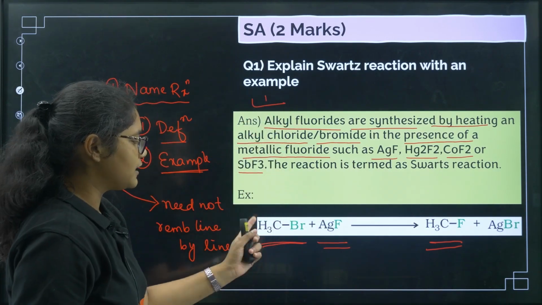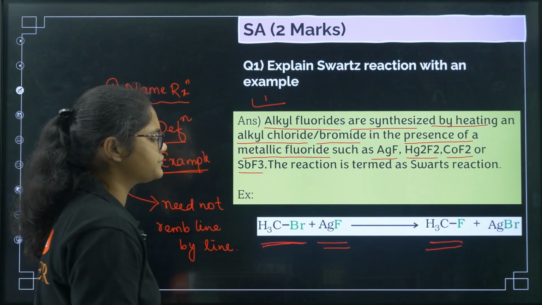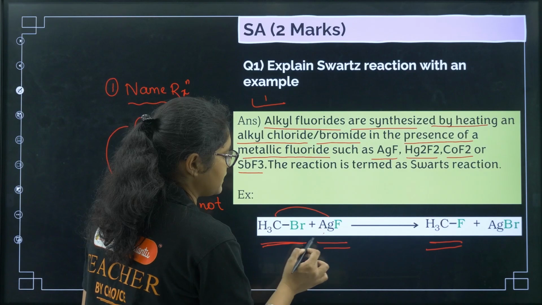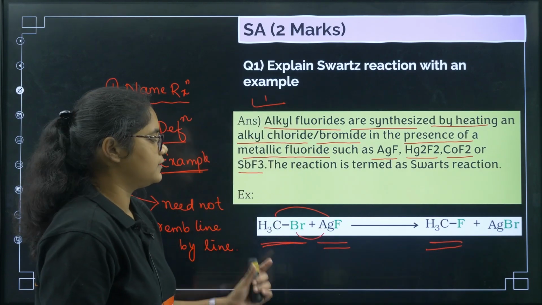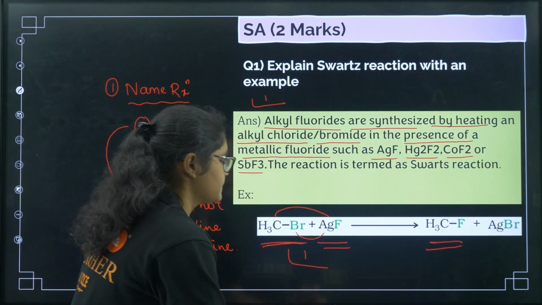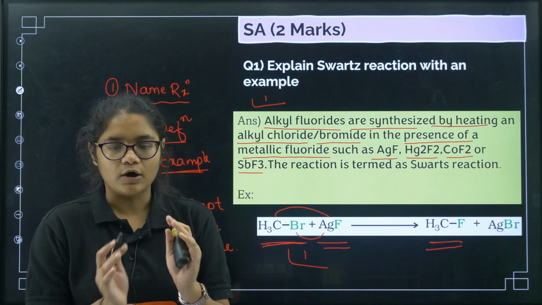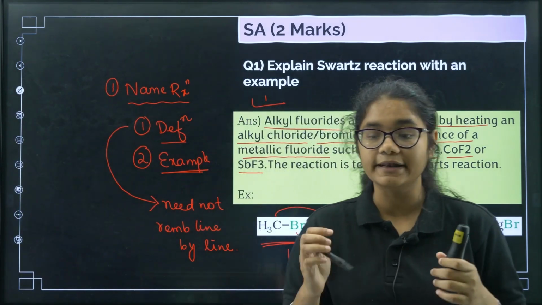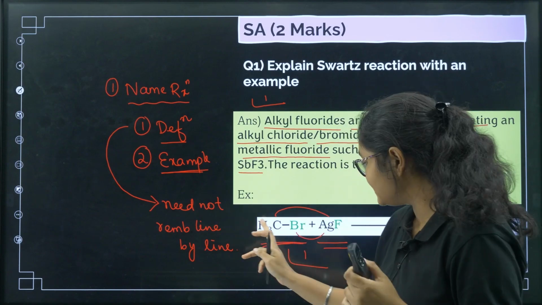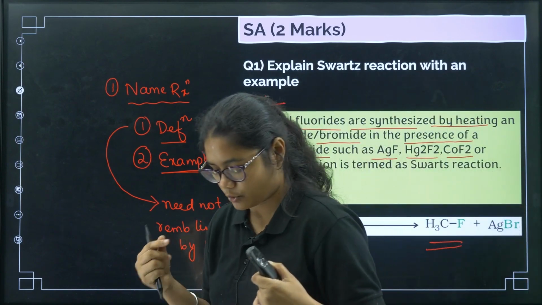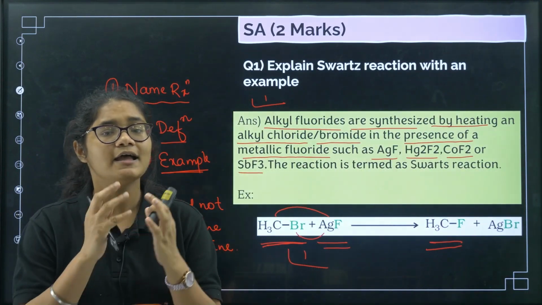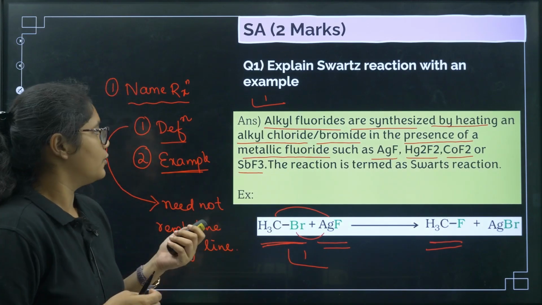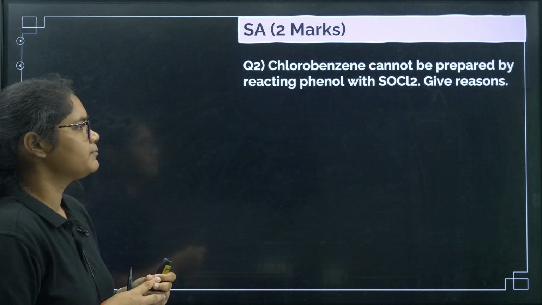Clear? Now you have to write one example. CH3Br plus AgF gives you, here you just need to exchange, CH3F plus AgBr, right? The product and the reaction carry 1 mark. Clear? Understood how you need to write the definition? The definition has to be written by looking at this reaction and writing it in your own words. You need not remember the exact line by line wording of your book. Clear? Okay.